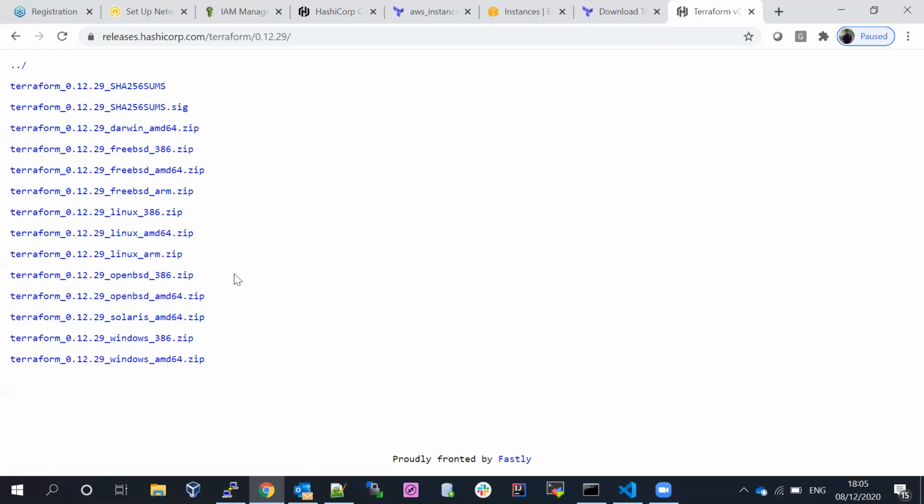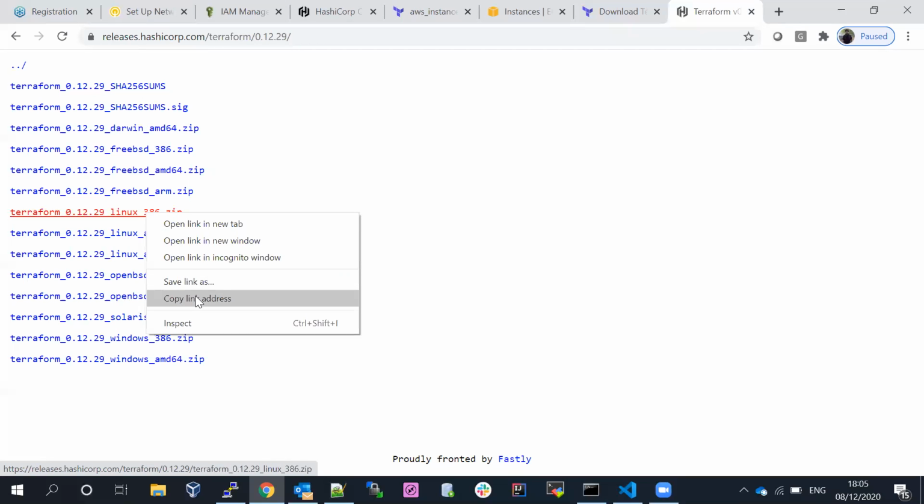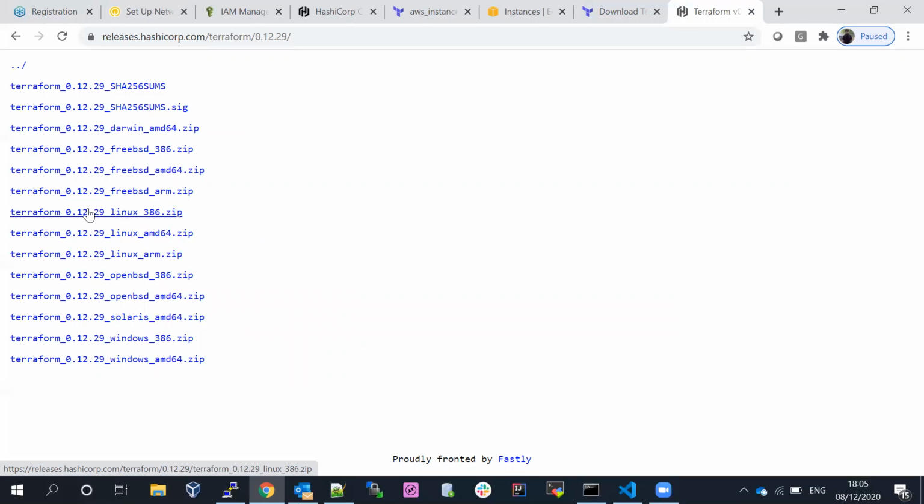First, I will go with the Linux one, then I will go with the Windows environment. If you pick this one, we have features available. If I take this one, the Linux one, let me copy the link address. Even if you want, you can download here. Click on this URL and it's going to download locally. Or if you want, you can copy this one.